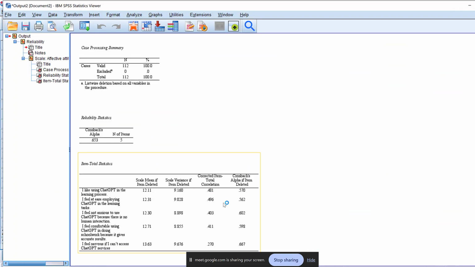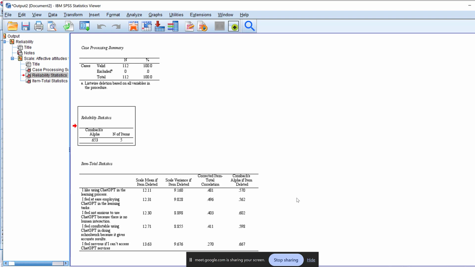Here we go. The reliability is low for this, 0.653. That's where we stopped last time. We wanted to improve this. So: I like using ChatGPT in the learning process. I feel at ease employing ChatGPT in the learning task. I feel not anxious to use ChatGPT. I feel comfortable using ChatGPT and doing schoolwork because it gives accurate results. I feel nervous if I can't access ChatGPT.